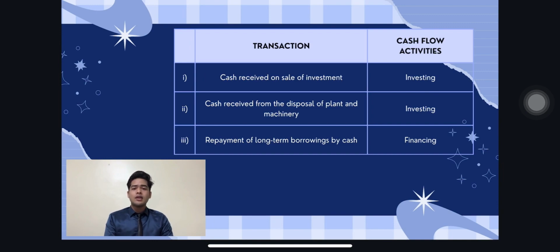Financing activities include transactions that affect equity and long-term liabilities. For example, paying 200,000 ringgit to settle a 5-year bank loan is classified as a financing outflow.